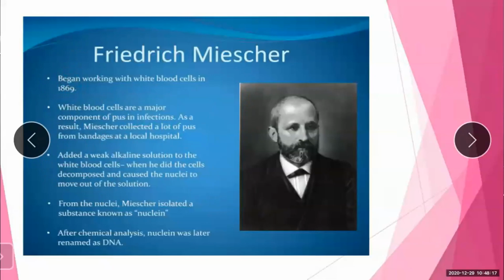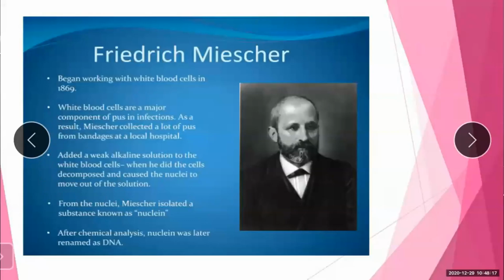When he did, the cells decomposed and caused the nuclei to move out of the solution.